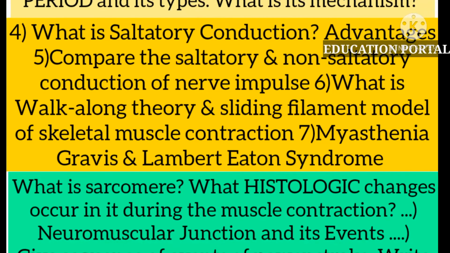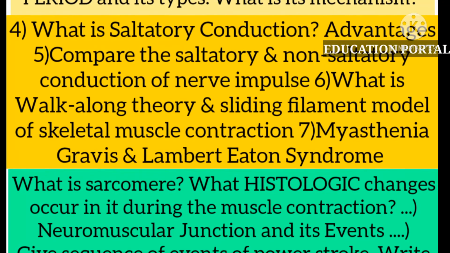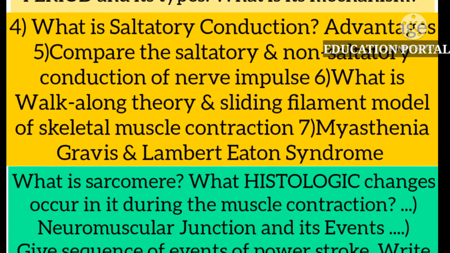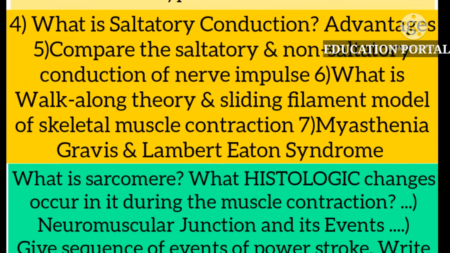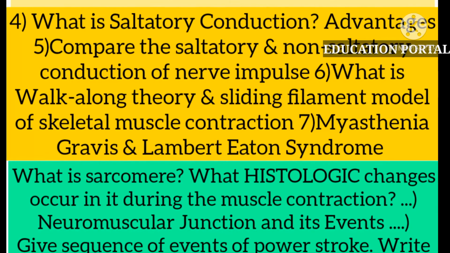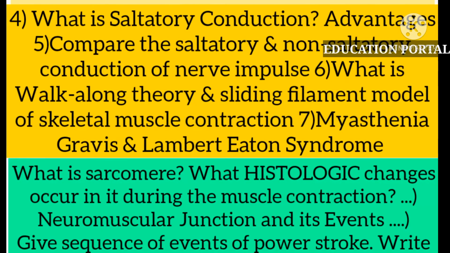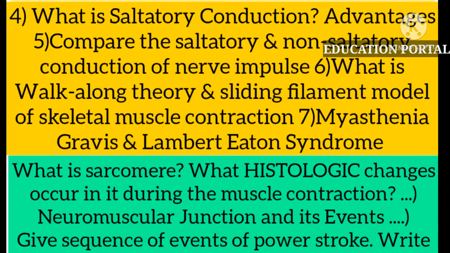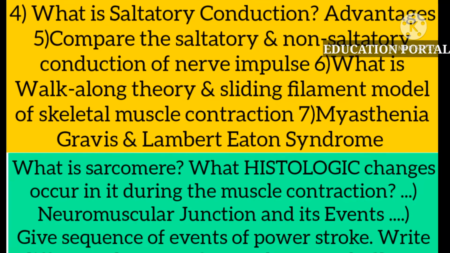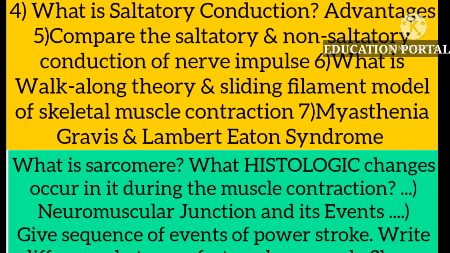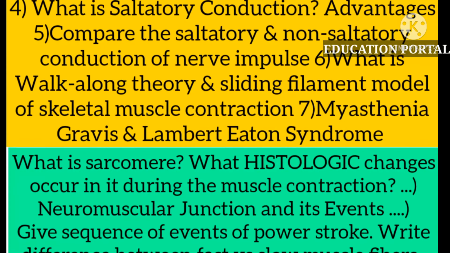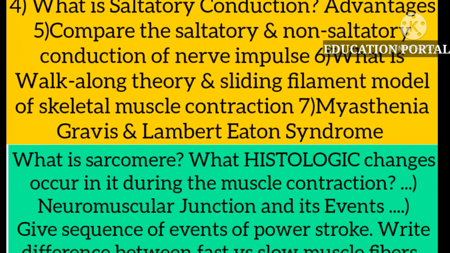Okay, so the next important question is myasthenia gravis. What is myasthenia gravis? What is the pathophysiology of myasthenia gravis? How does myasthenia gravis develop in a person? And what are the drugs or the medicine we give in myasthenia gravis? For example, if we give a medicine in myasthenia gravis, how does the medicine improve the patient's condition? This is a very important question.